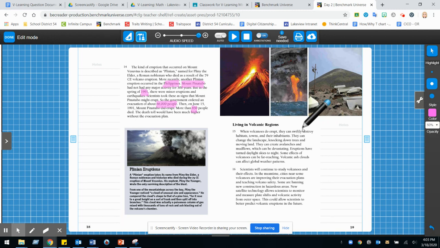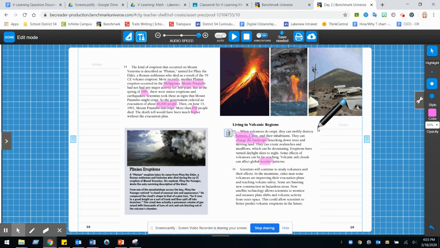So we can see here that it changes the landscape. And then it does affect our weather. And then we're going to just go ahead and infer that it affects the people because it does say that it can destroy habitats, which is where people live, the town. So we are going to go ahead and use that. That's our what and then our who that it affects.